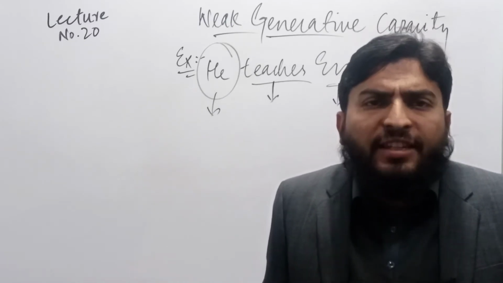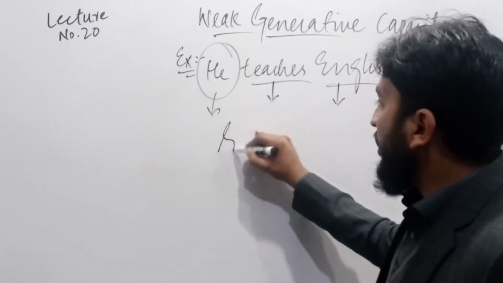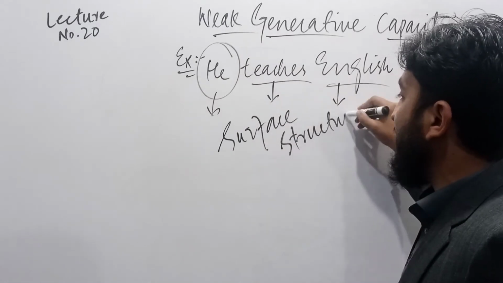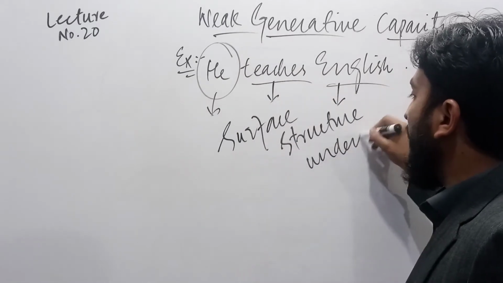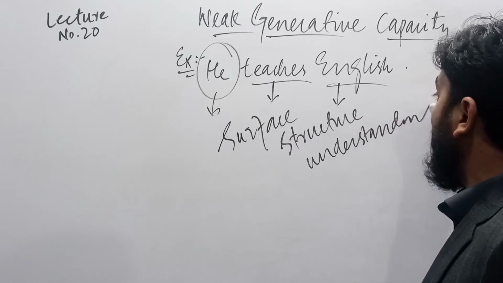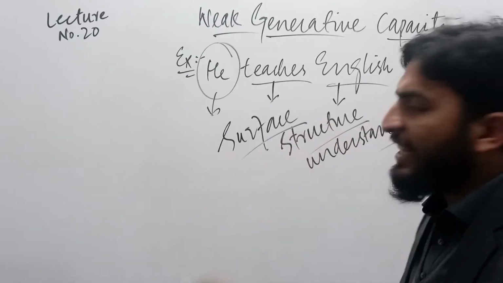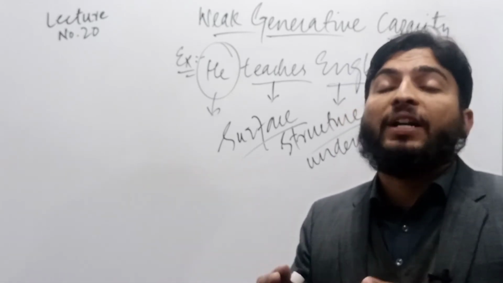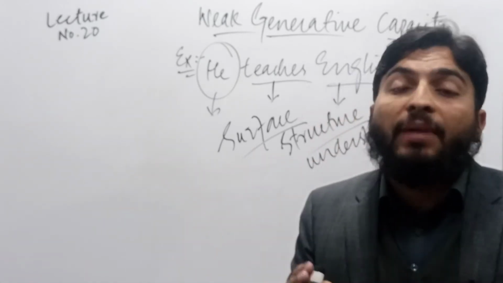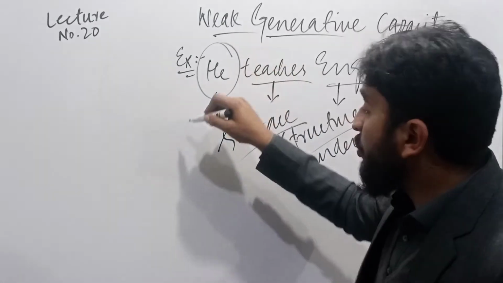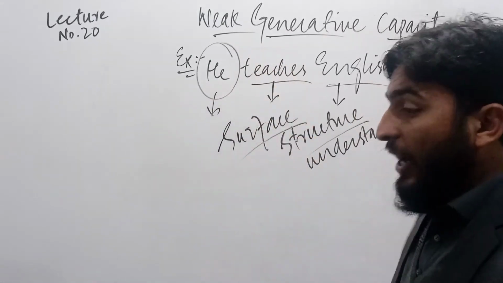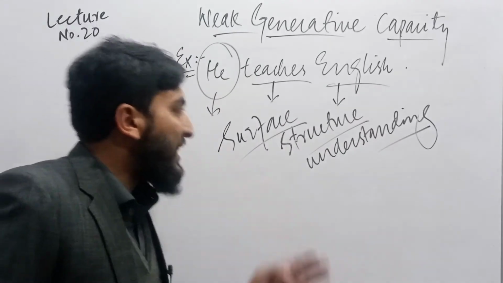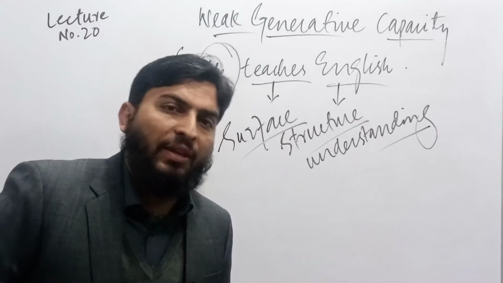And now I do not understand more. The surface structure meaning is gotten by me. That surface structure understanding is called weak generative capacity. Now I cannot dissect this sentence into its parts. I cannot dissect it in an actual manner, that this is this word, this word, this word. This capacity, which is just based on surface structure, is called weak generative capacity.